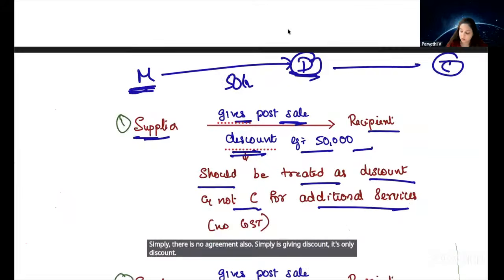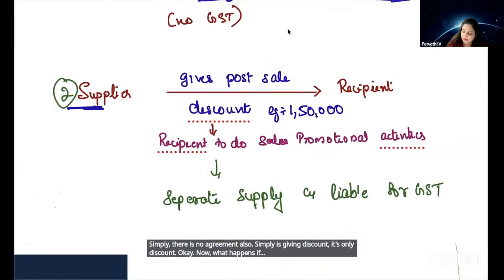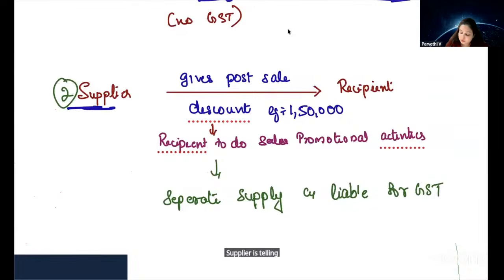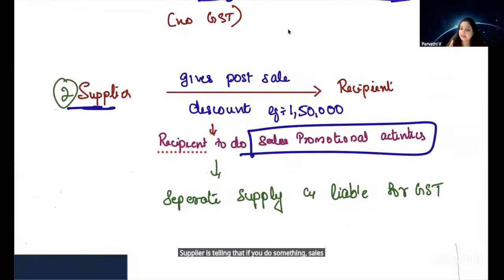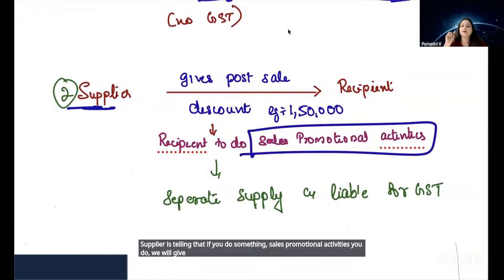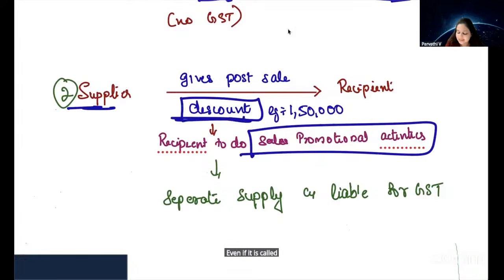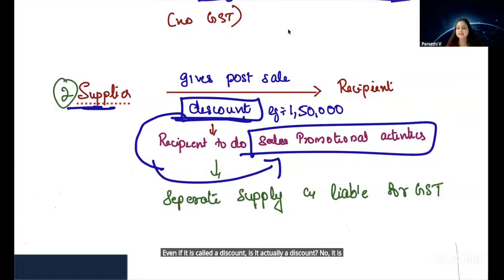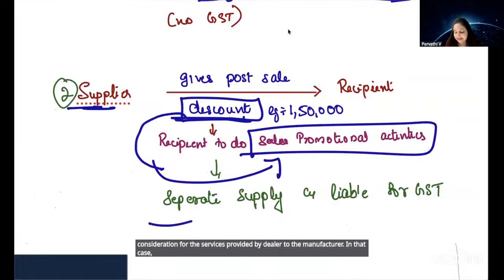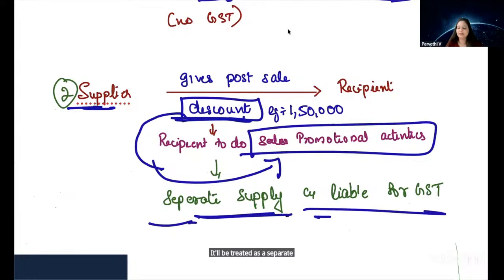Now, what happens if the supplier is telling that if you do some sales promotional activities, we will give you some amount, 1,50,000 rupees, as discount? In this case, even if it is called discount, is it actually discount? No, it is a consideration for the services provided by the dealer to the manufacturer. In that case, it will be treated as a separate supply and will be liable for GST.